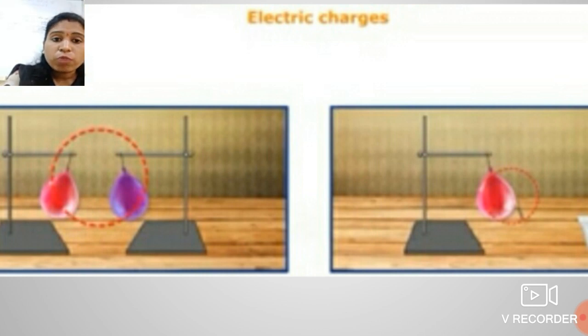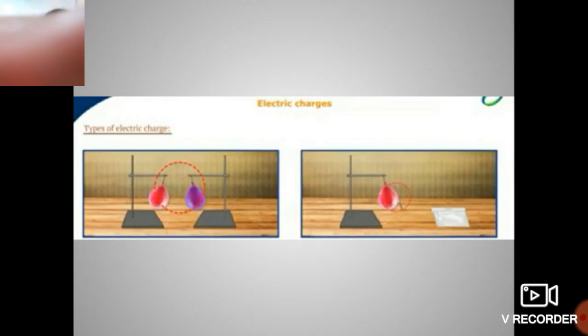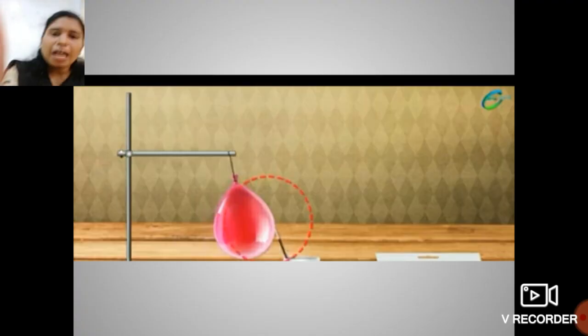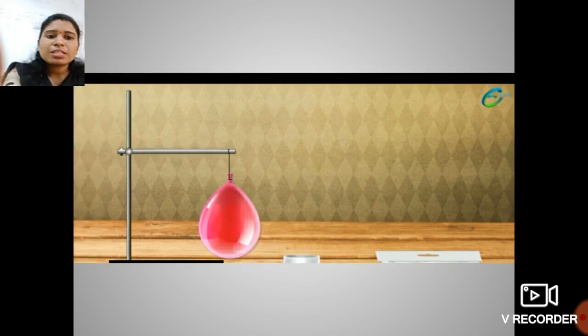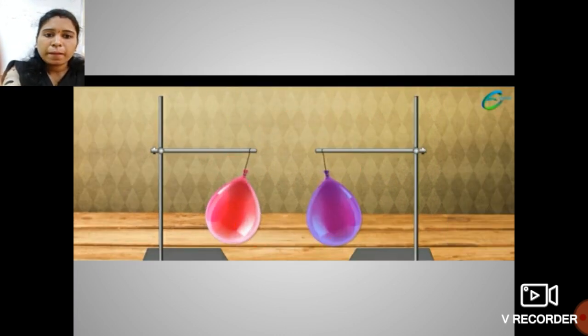Students, from these three experiments, let me explain again. What is the difference there? See students, let's go towards our first experiment.